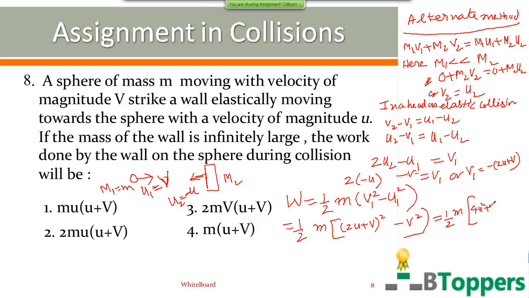If you want to copy the solution by the alternate method, you can take a pause and copy it. So that gives you the second option as the answer. You get 2mu into (u plus v).